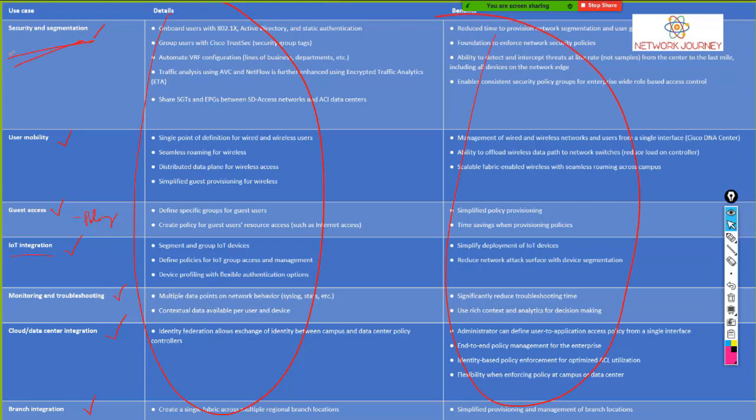So what are the benefits of this? You have reduced time, ability to detect and intercept the threats, enable consistency on the security policy, because you can have consistency on your policies.